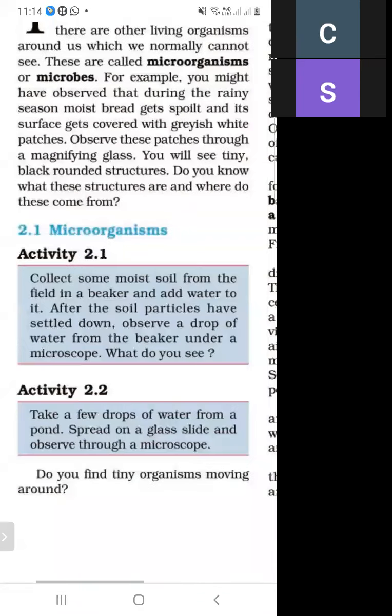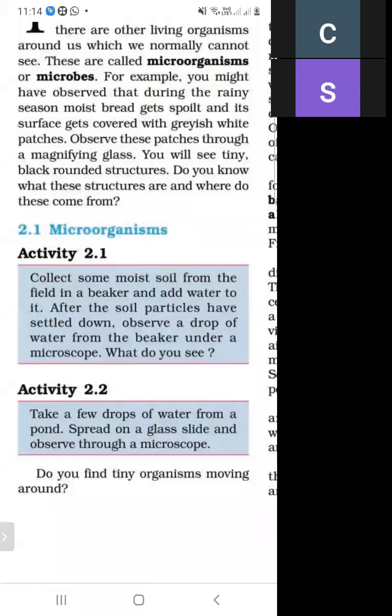There are activity 2.1 and activity 2.2. When we collect some soil from the field in a beaker and add water to it, after the soil particles settle down, we observe a drop of water from the beaker under a microscope. What will we see?